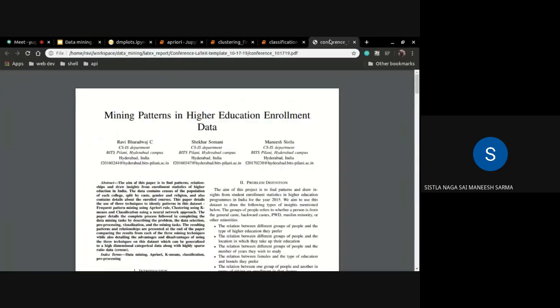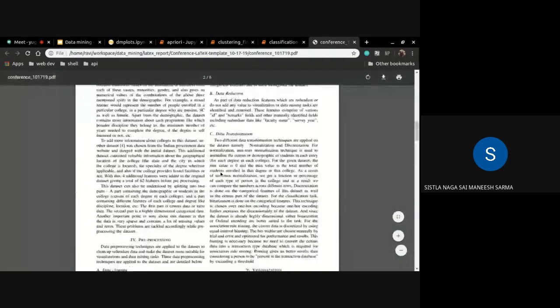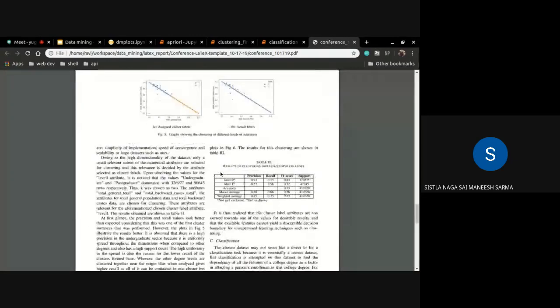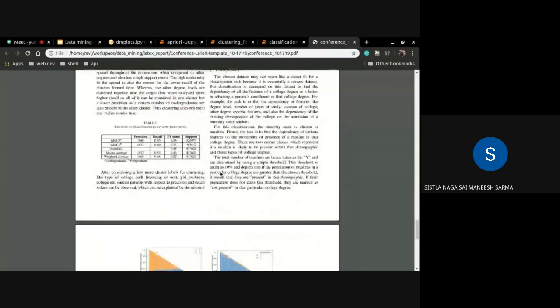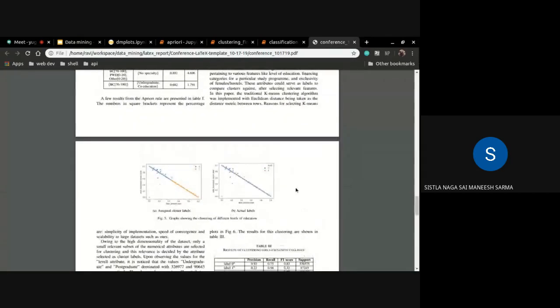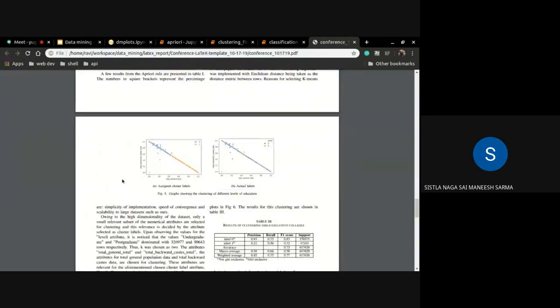So on examining one of our results, one of the very first instances that we tried was for the undergraduate dependence of various minorities and castes on undergraduate studies. We realized that the precision and recall values looked better than expected in the scenario. But once we made the plots, we realized that there is a high precision in the undergraduate sector because it's uniformly spread throughout the dimensions. And this high uniformity in the spread is also the reason for the lower recall of the clusters.